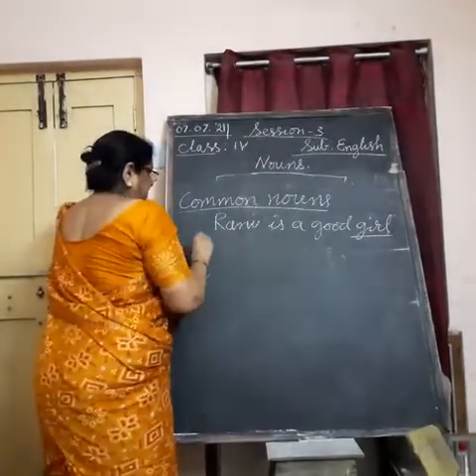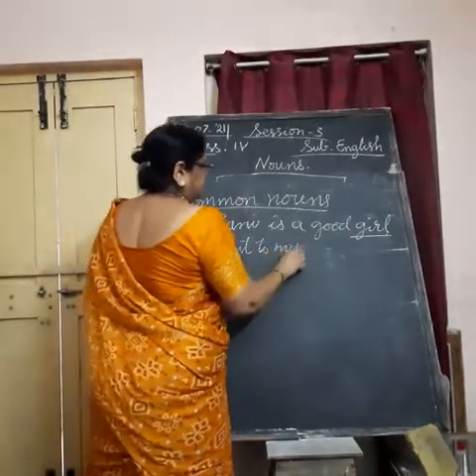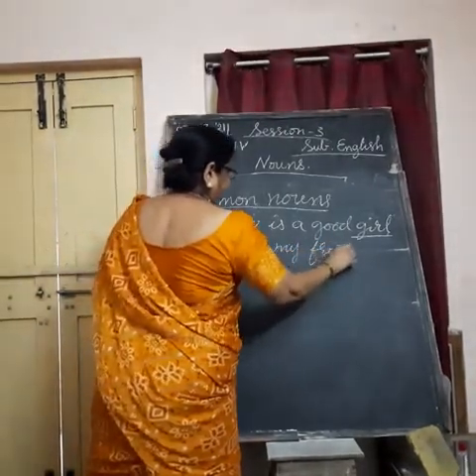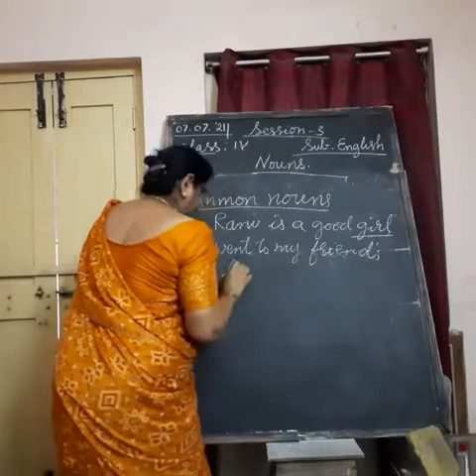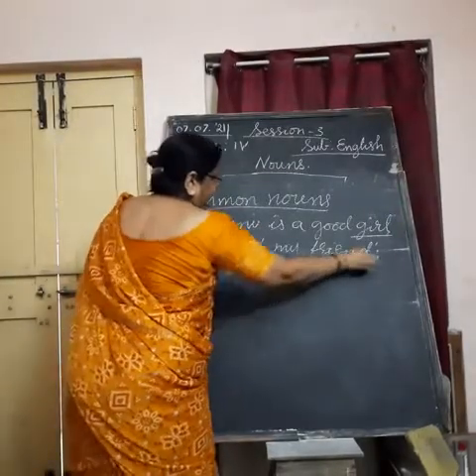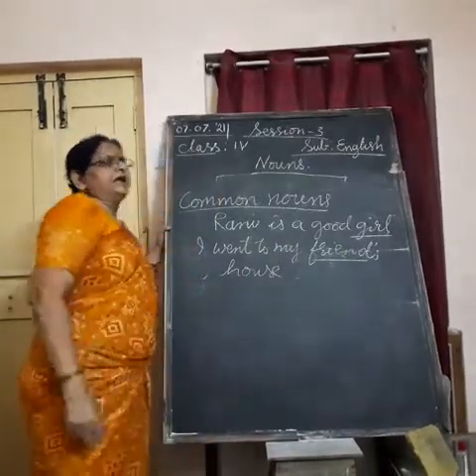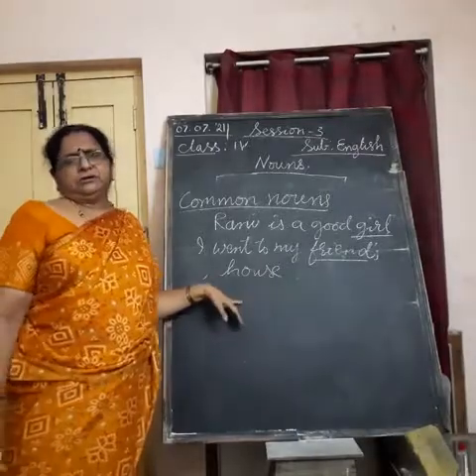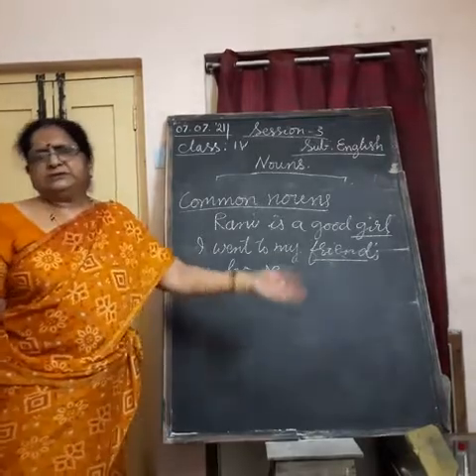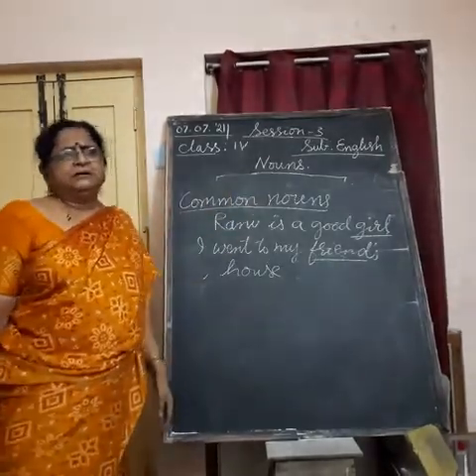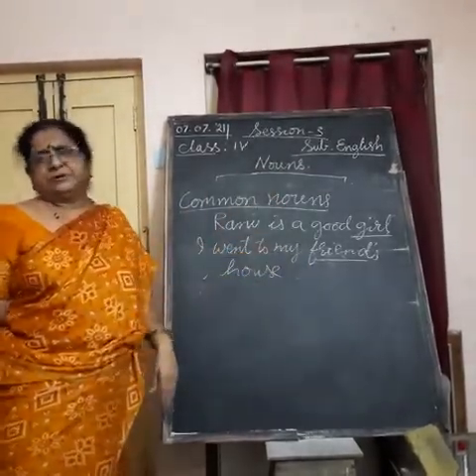Understand? I went to my friend's house. So, friend, house. Okay. Friend, any friend. You may not have only one friend. You may have so many friends. I want to meet the doctor, visit the doctor. Doctor is common noun. My doctor is Mr. So and so, any name. Mr. Raju is my family doctor. So doctor is common noun. Raju is proper noun here.